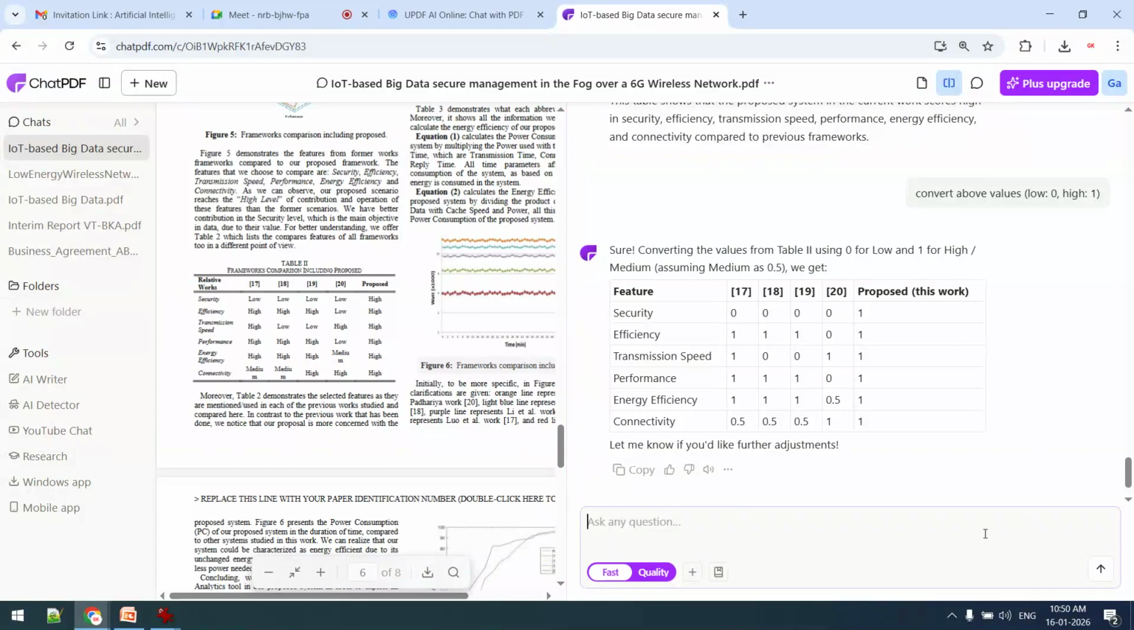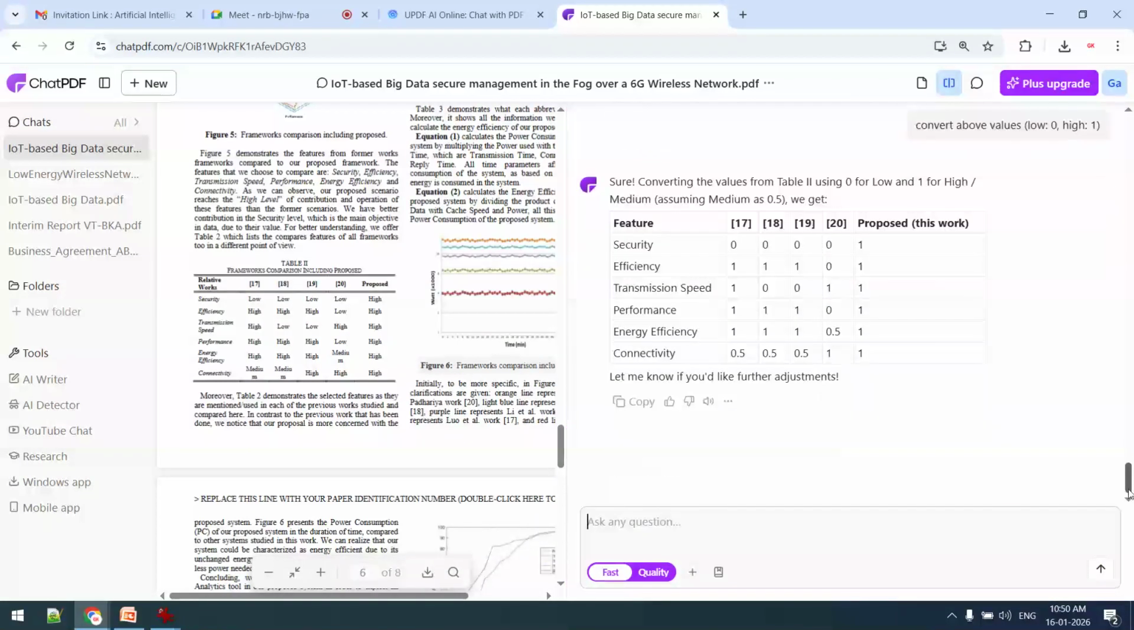Now if I want to generate some particular script, or generate an equation, okay, generate equation. Now as an advanced researcher, as a research scholar, we are taking this data and creating the prompt: generate equation of security and efficiency from table.